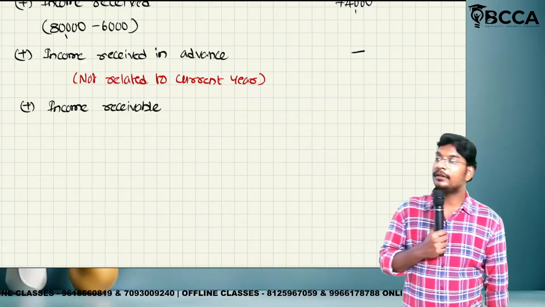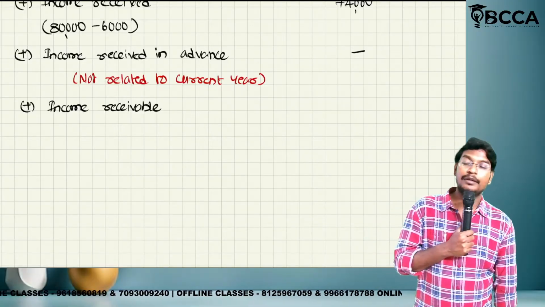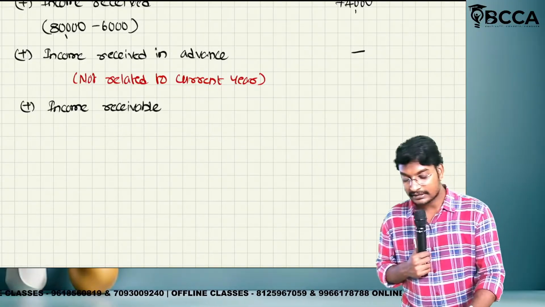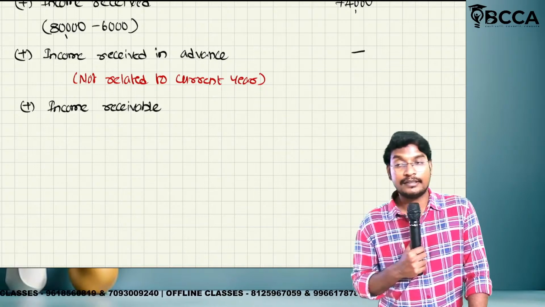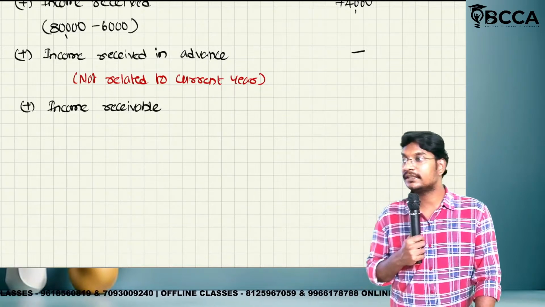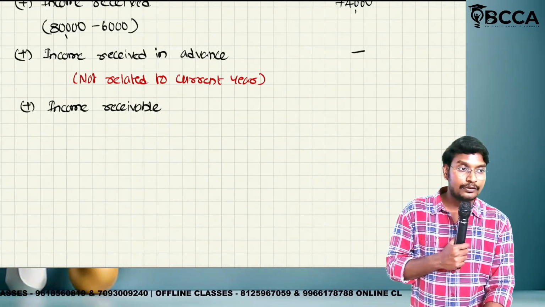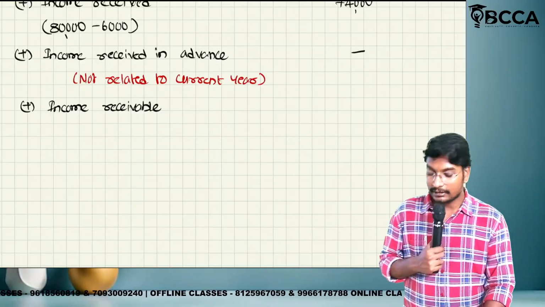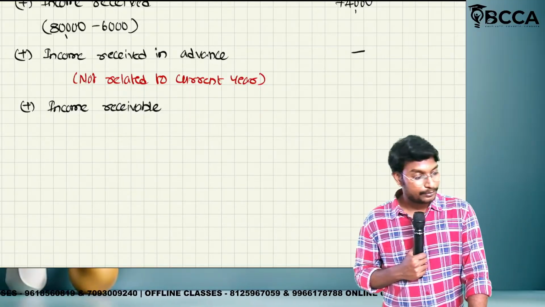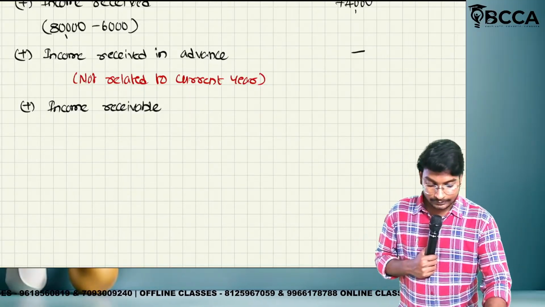Income receivable will be considered or will not be considered? Will be considered. At the time of discussion of income receivable, what is the note point we have written? Income receivable will be considered in the case of accrual basis, will not be considered in the case of cash basis. How much amount we have to be receivable, ma? 15,000.